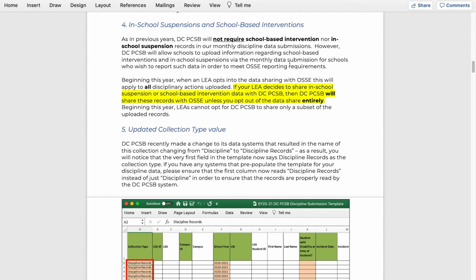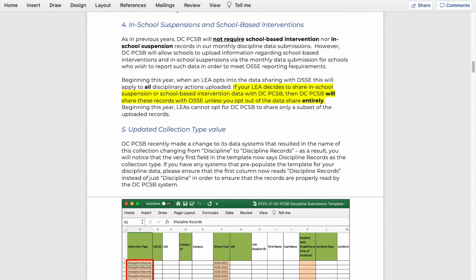However, for their federal reporting requirements and also the new local laws around discipline, OSSI does ask schools to report on school-based intervention and in-school suspension to them. They generally ask this once at the end of the year.